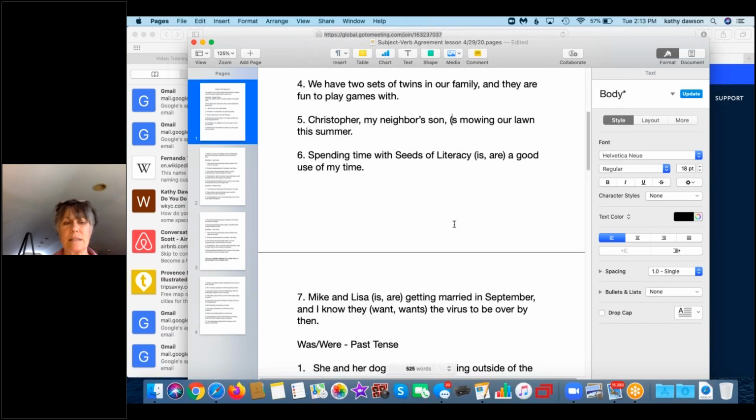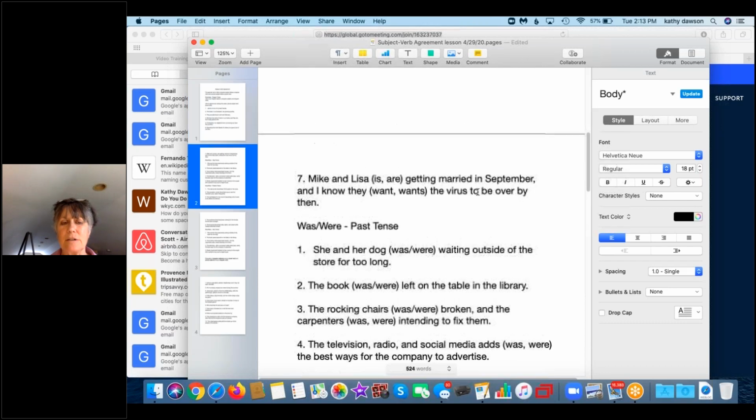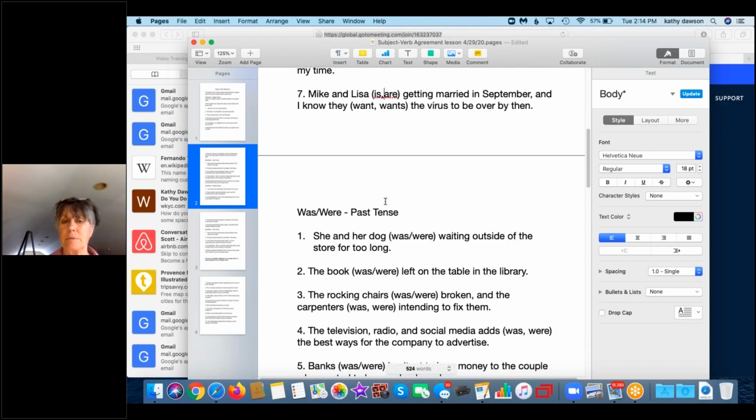And the second to last: spending time with Seeds of Literacy is a good use of my time, or spending time with Seeds of Literacy are a good use of my time. So Seeds of Literacy is the singular subject, so you're going to use the singular verb is. Last one here: Mike and Lisa is getting married in September, and I know they want the virus to be over by then. So Mike and Lisa, two people, gets a plural verb because it's a plural subject.